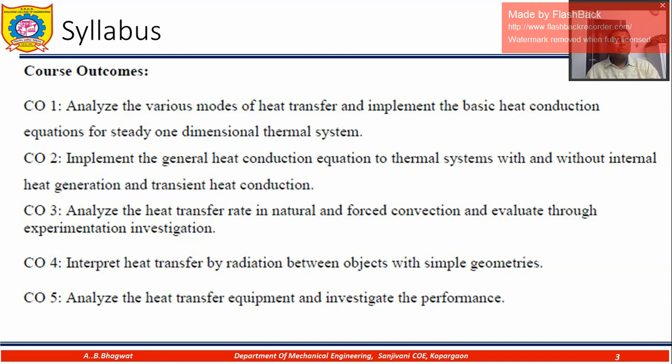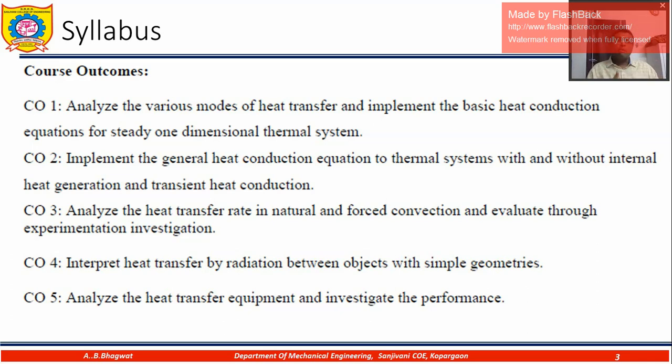The fourth outcome is to interpret heat transfer by radiation between objects with simple geometries. Like you have two small cubes, very hot, 900 degrees Celsius. How are those hot cubes interacting with each other if there is a vacuum in between? We should understand that. Fifth, analyze the heat transfer equipment and investigate its performance. If you are given simple equipment, wherein there is a simple cube, you apply some heat, then you need to find out what the temperature will be on the other side due to heat conduction. Such simple things you need to understand. These are the very basic things.